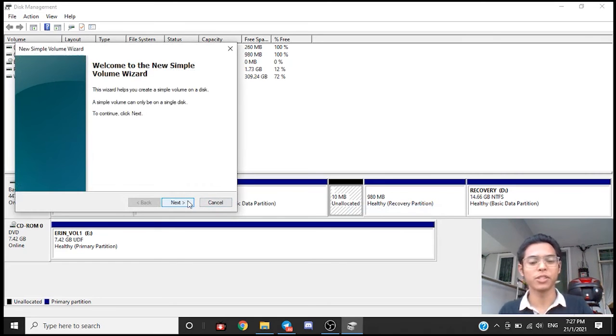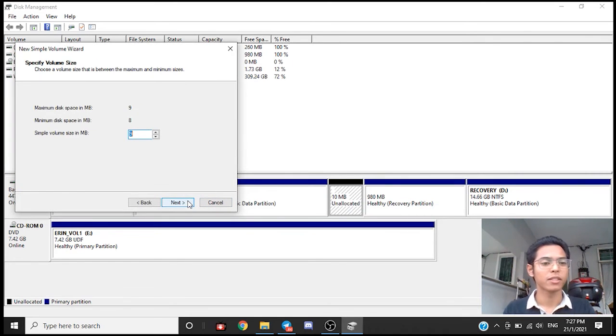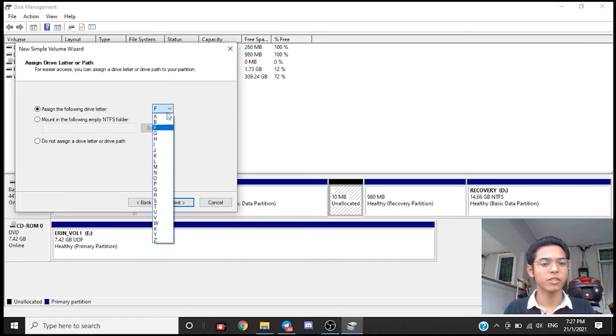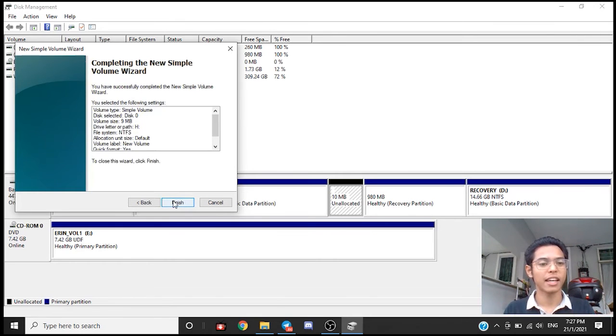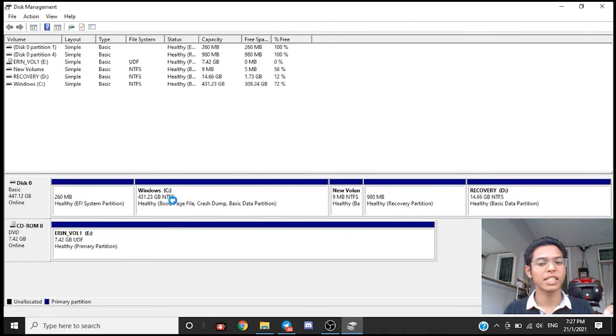You need to use this wizard. I'm sorry. So next, assign a drive letter. Use any letter. You can go with H. So next, NTFS format. All right. Okay, next, and finish, and voila.